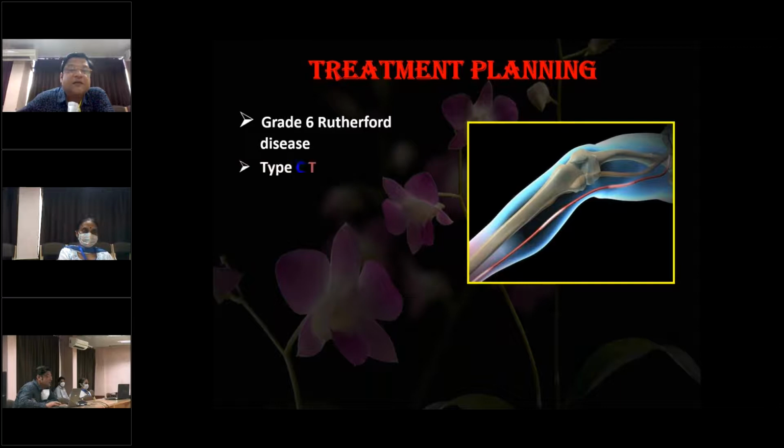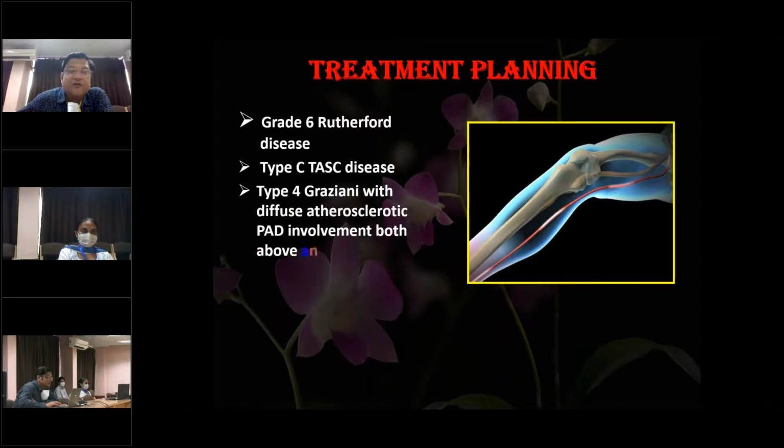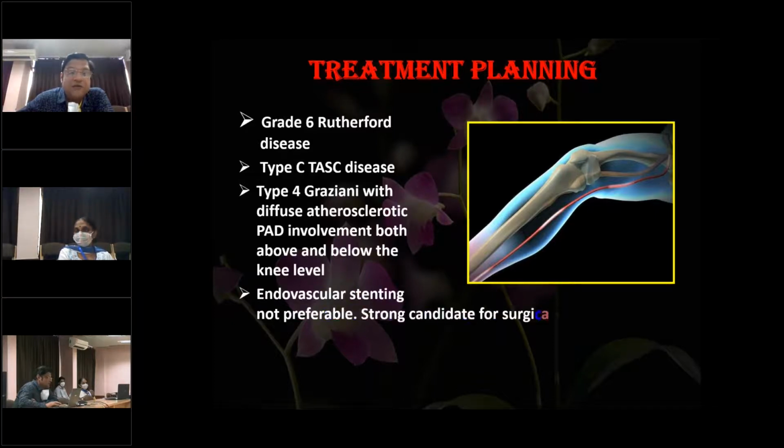Basically, clinically, it's a grade 6 Rutherford disease and type C TransAtlantic classification disease, and a type 4 Graziani disease as per the CT angio classification, with diffuse atherosclerotic peripheral arterial disease involvement above and below the knee level. So therefore, this patient is not a candidate for endovascular stenting. She's got many good years in front of her. So therefore, she's a strong candidate for surgical bypass.